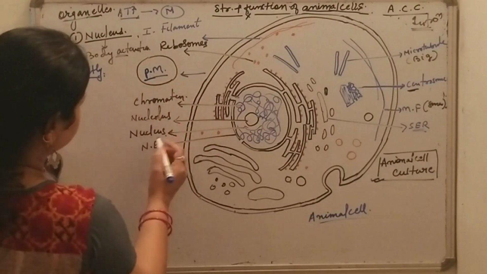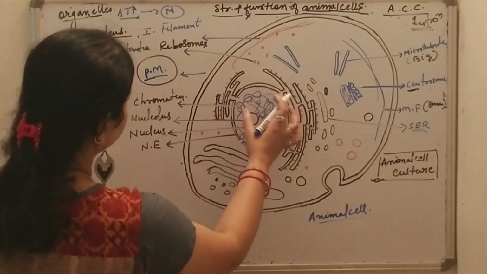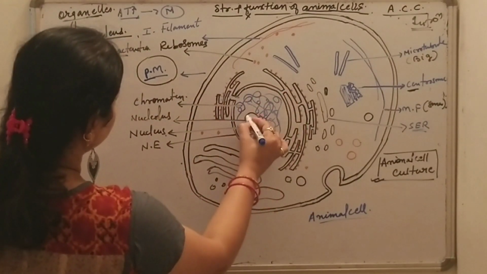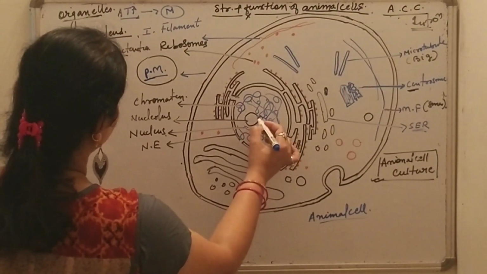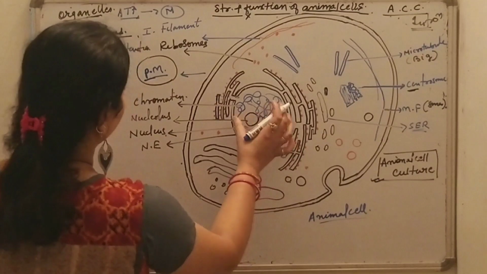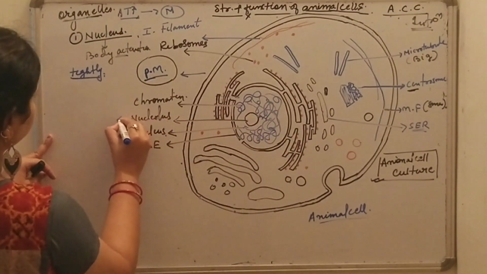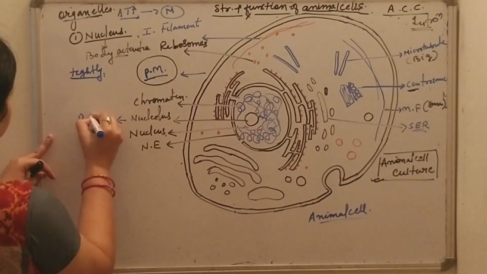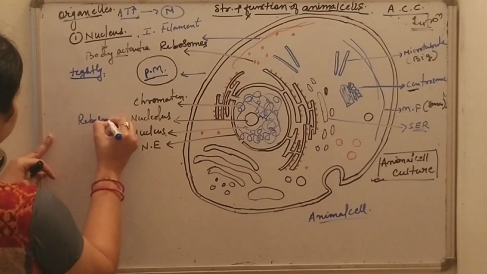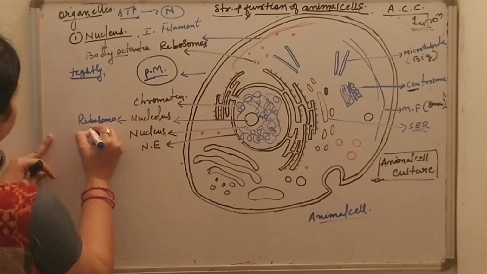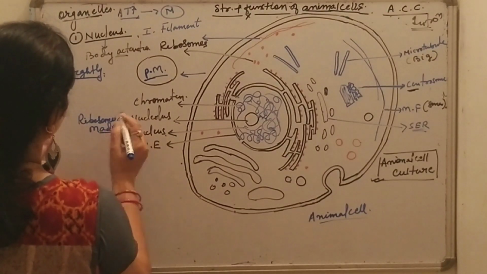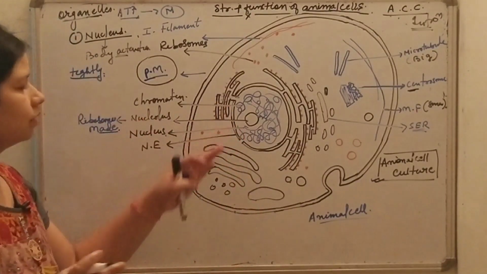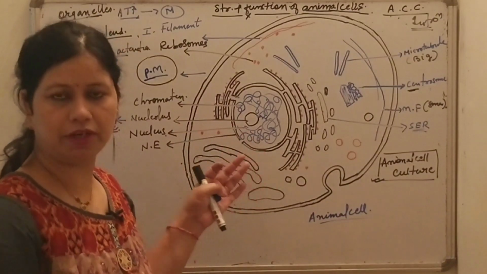The nucleolus is a region of the nucleus, and here ribosomes are made. So in the nucleolus, ribosomes are being made.